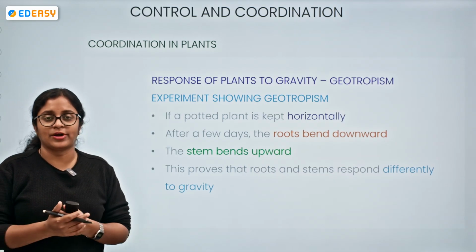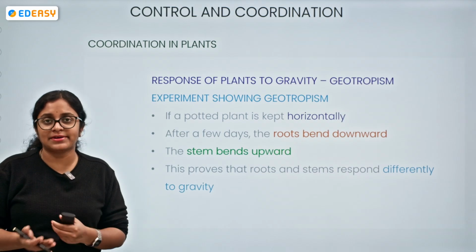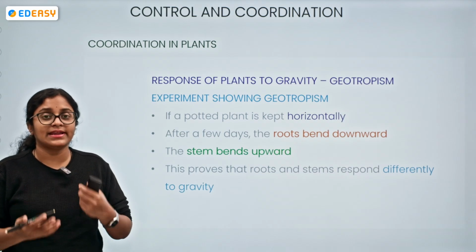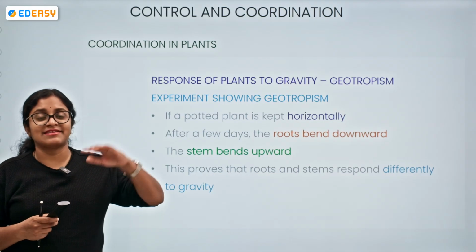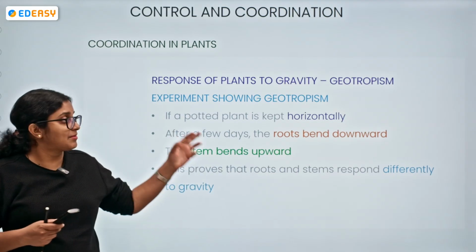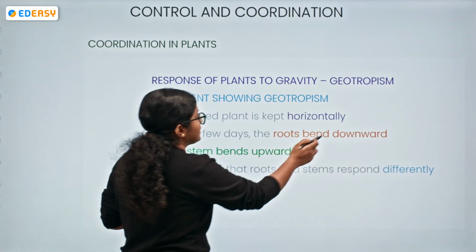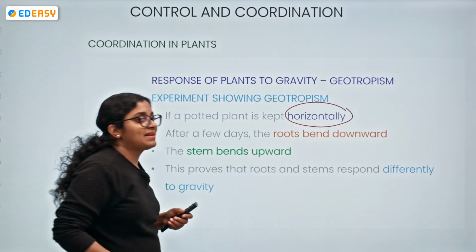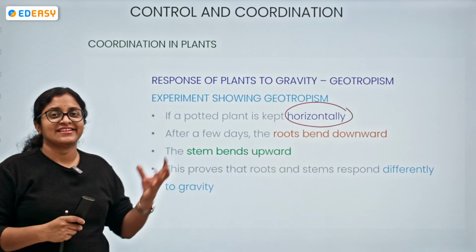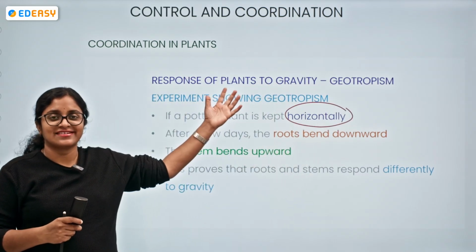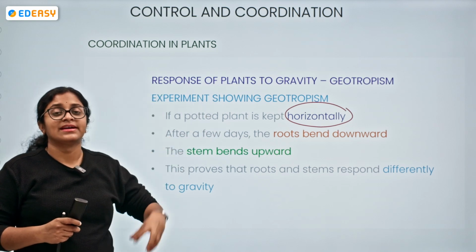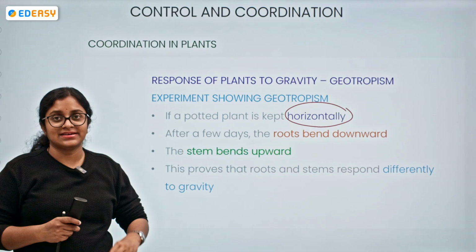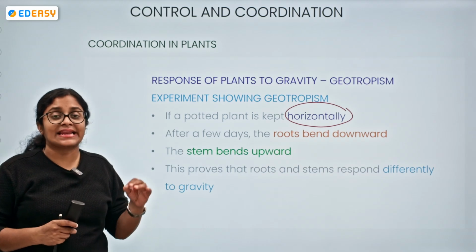Okay, now there are certain experiments showing geotropism. We can take a potted plant and keep it horizontally. After a few days, we observe that the roots are bending downward and the stem is bending upward. When we keep the plant horizontally, the shoot tries to grow towards the sunlight region, and the root system tries to move towards the earth, towards gravity.